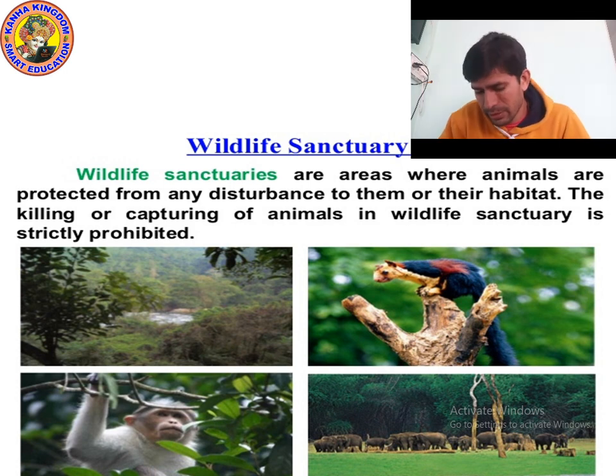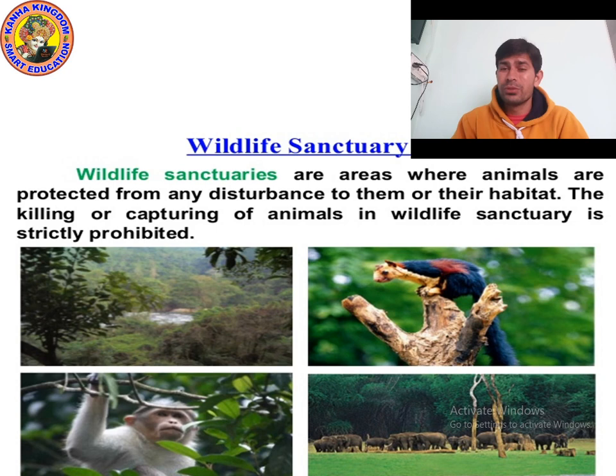Because the hunters kill the animals to get their skin and flesh, because they use them to make different kinds of artificial things. Many artificial things are made from the skin and bones of these wildlife animals. It's true. If you don't know, check on Google which things are made from bones of animals, skin of animals. You will find many things, and you will get an electric shock.